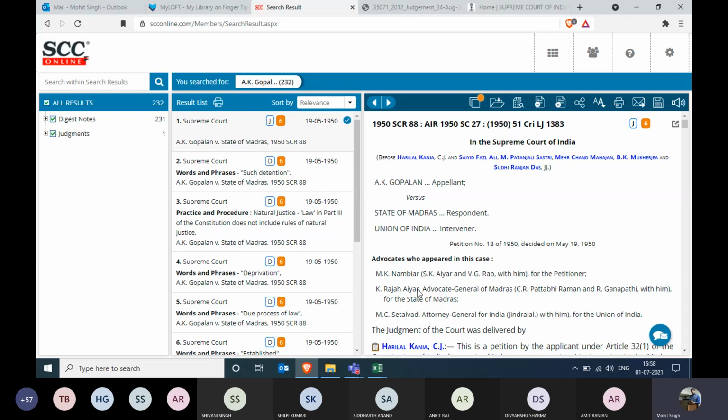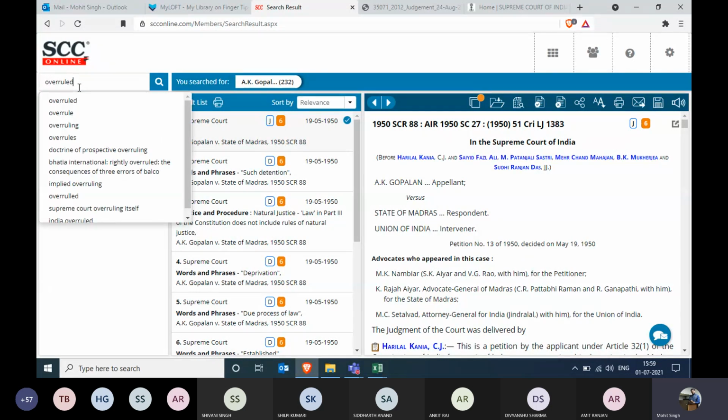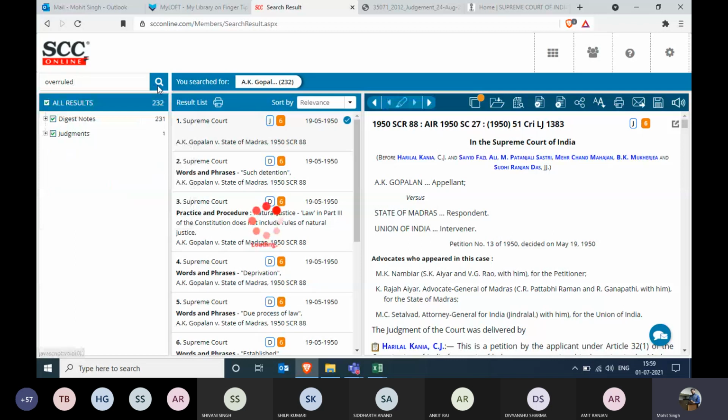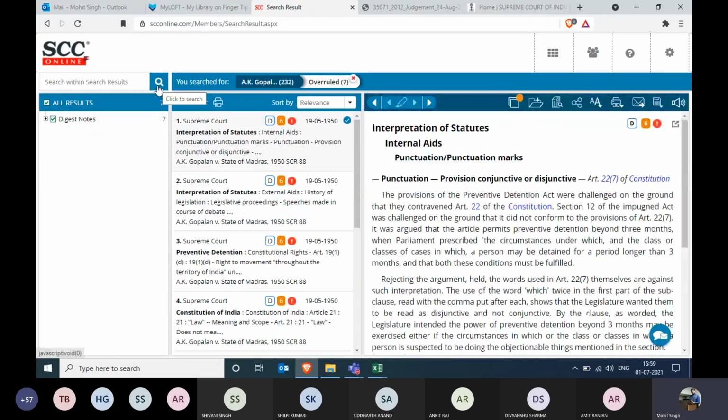Let me do a quick analysis for this. Whenever you would like to see the overruled part or the overruled law point of a case, it is very simple. Go to search within search result and type in the word overruled. Whichever law point got overruled by any other case will be displayed right in front of you.